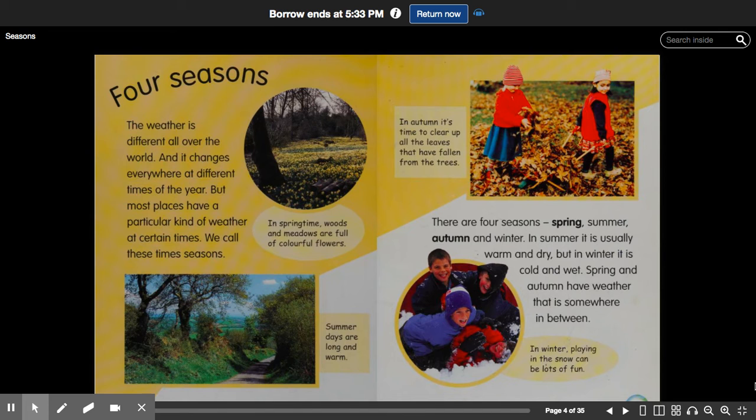Four seasons. The weather is different all over the world, and it changes everywhere at different times of the year. But most places have a particular kind of weather at certain times. We call these times seasons. There are four seasons: spring, summer, autumn, and winter. In summer, it is usually warm and dry, but in winter, it is cold and wet. Spring and autumn have weather that is somewhere in between.